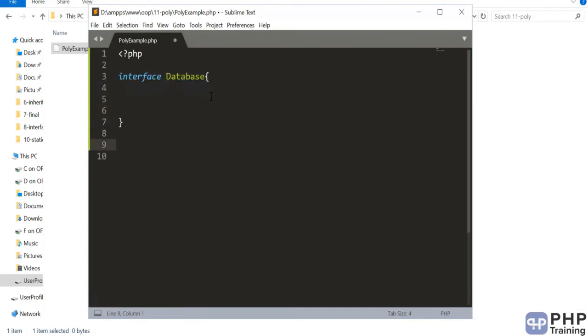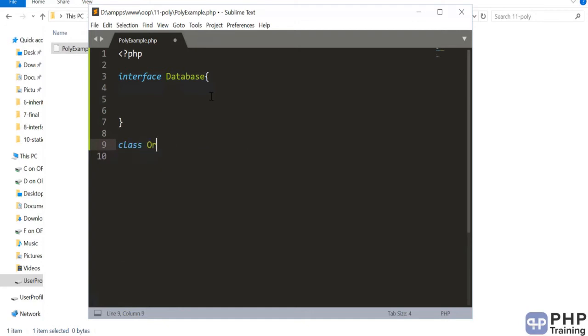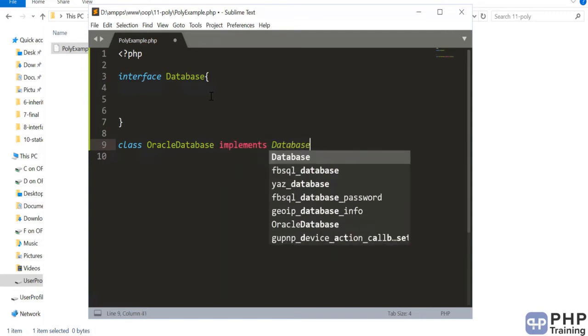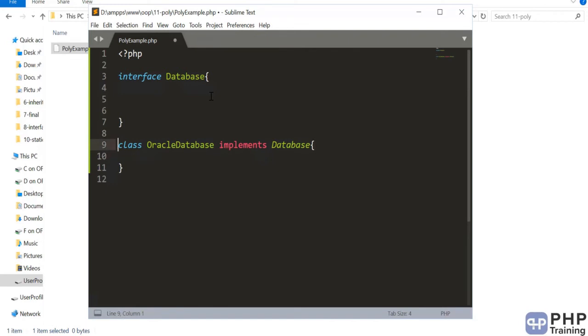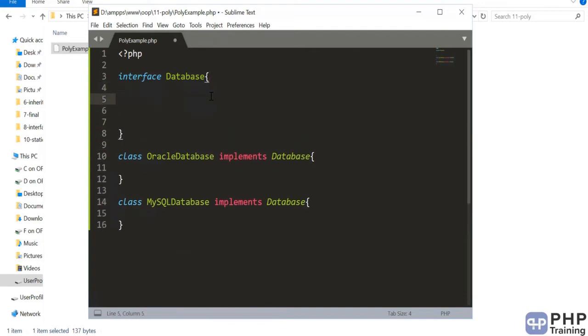Then you have a class called OracleDatabase, which implements Database, and then you have a MySQLDatabase. This is a very good concept to help you see how polymorphism works in real time.